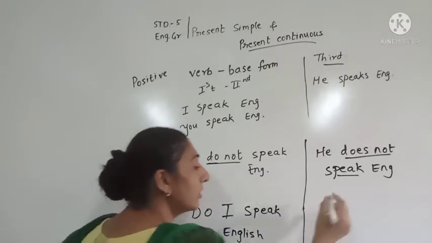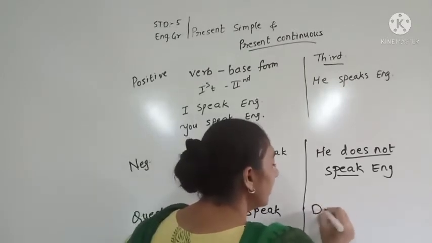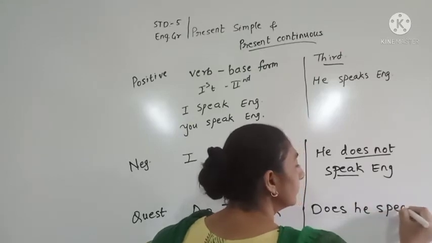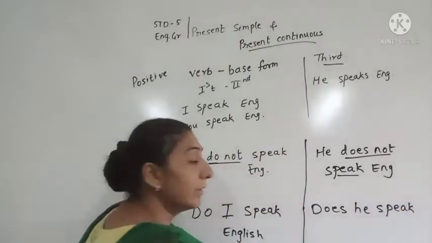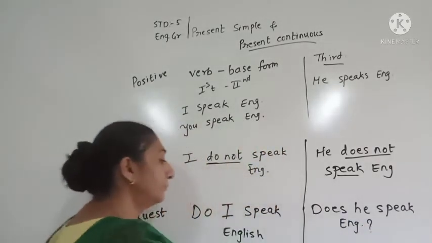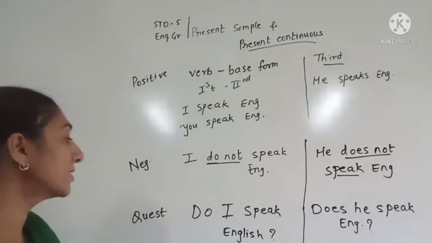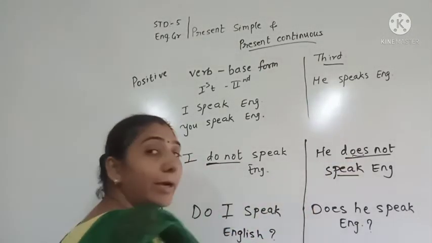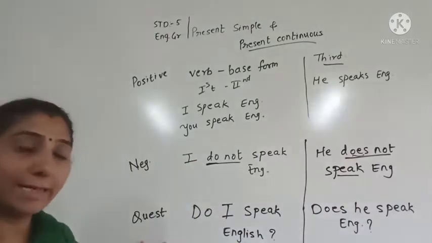And in case of third person, does he speak English? Does he speak English? So in the case of question, we will take do and does in front of the sentence.